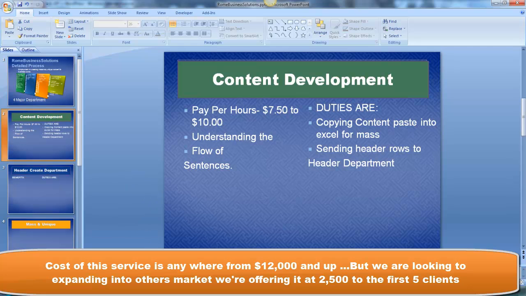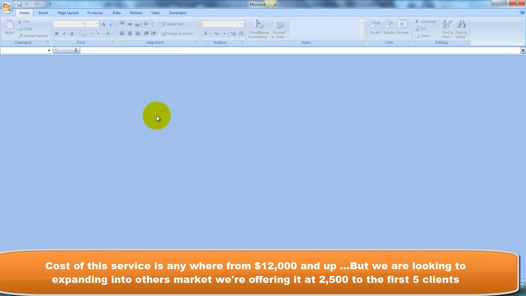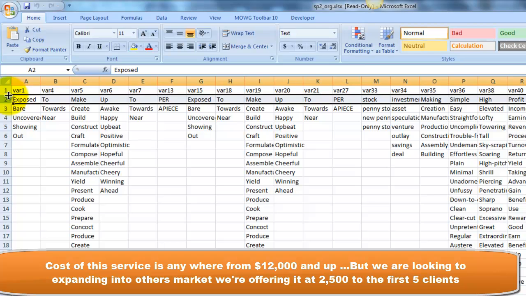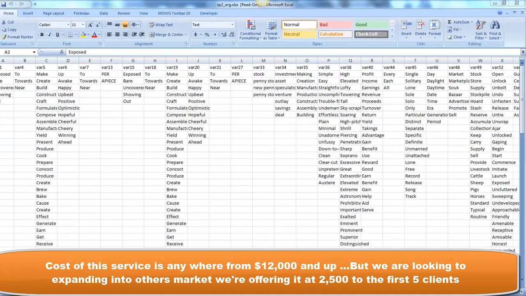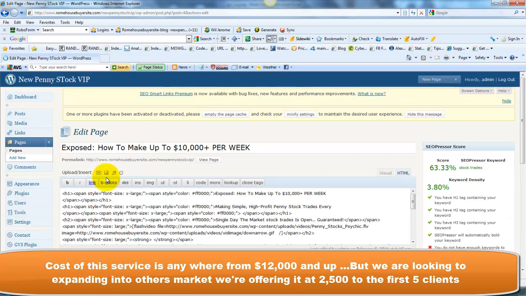All right, let's go to one of the pages here for the content development, where they would go through one of our files. Let's look at one of our files that we already did, where it'd be originally what they would do originally. All right, originally, this is what it would look like when you first get it. This first row would be mainly all the content that's on the page. I'll show you an example. This is the content that we use from this page, which you would basically do, being in the content development department,